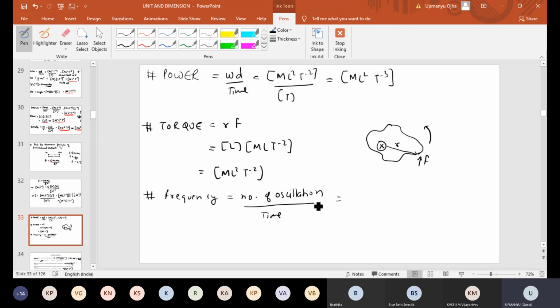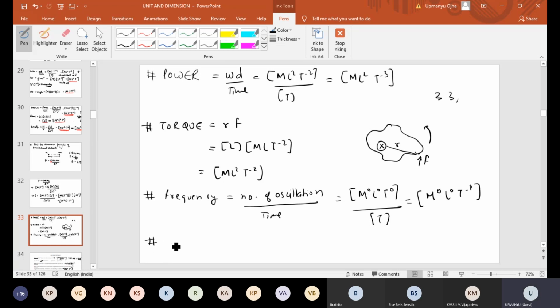So the number of oscillations is M0 L0 T0, divided by time T. The dimensional formula of frequency is M0 L0 T minus 1.